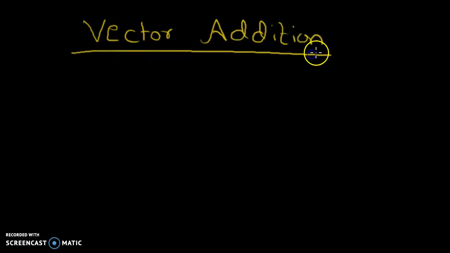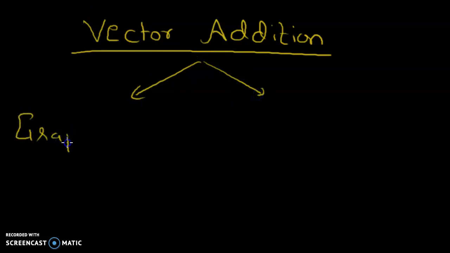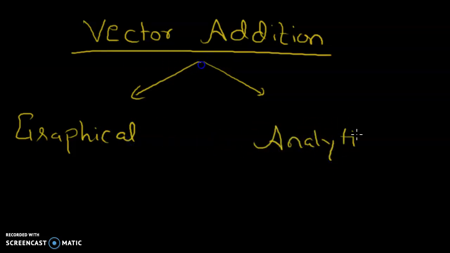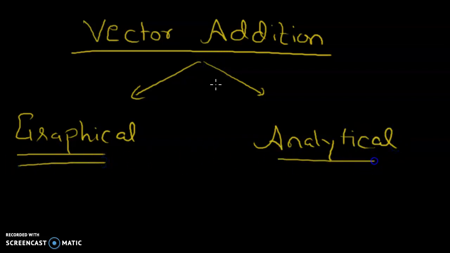There are two methods for that. One is a graphical one, and another is an analytical one. First we'll cover the graphical one. Let's talk about the graphical method to add vectors.